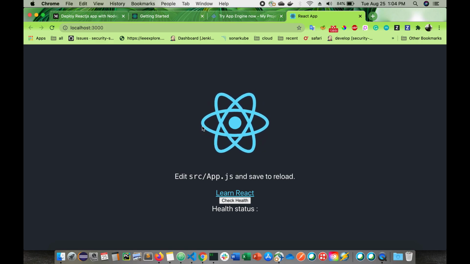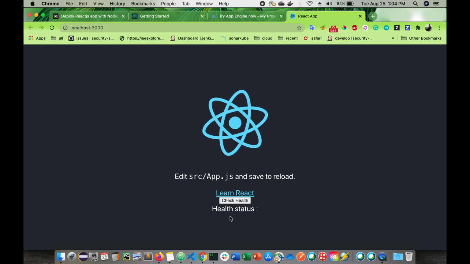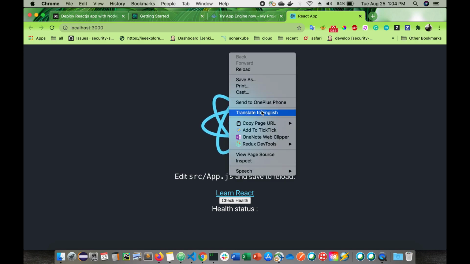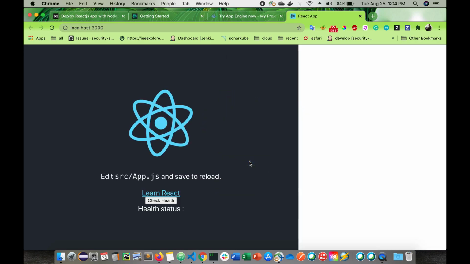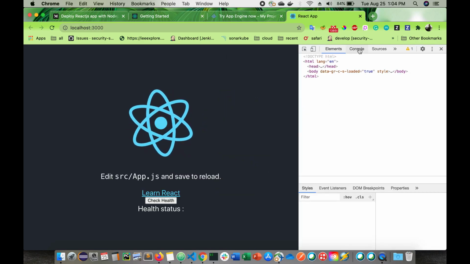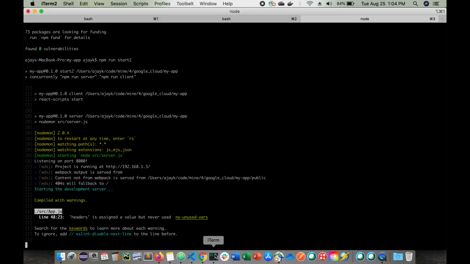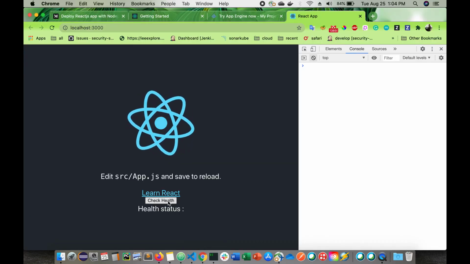So in the web page we will see a check health. Once we click on this check health, it will make a backend call and it will have an okay status. Let me go to our console so that I can show you if it's making a backend call. Just clean it up. You see everything looks good here, and the server is started on 8080. Now if I make a call, we'll check if it works.